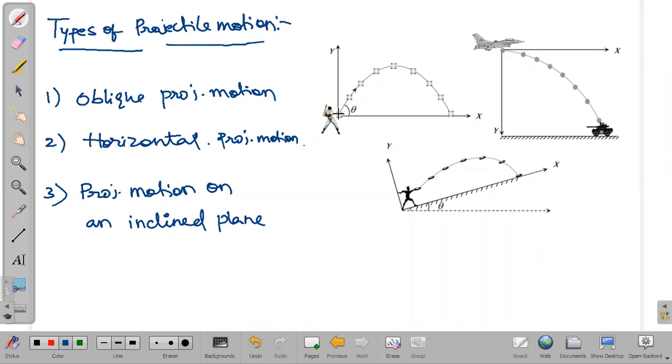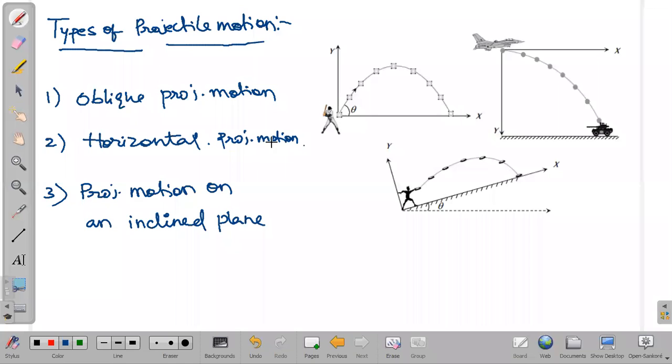Of course, Mumbai Indians also hit so many sixes in the last 2-3 overs, Pollard, right? When they are hitting sixes, the path followed by the ball can be taken as projectile motion. The motion of the ball in a cricket match when it is going for six, crossing the boundary, can be taken as oblique projectile motion. It is making some angle with the horizontal. So this is oblique projectile motion.